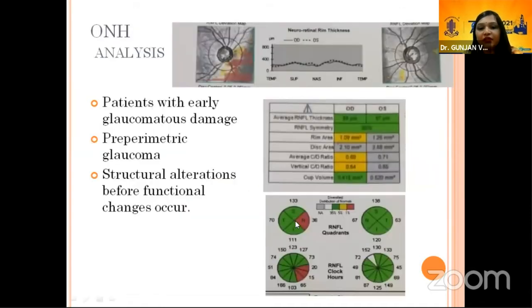RNFL thickness is also demonstrated on quadrant defects as well as clock-hour defects. So here we can also evaluate the parameters accordingly. And in optic nerve head analysis, we can have various parameters like rim area, disc area, average cup disc ratio, vertical cup disc ratio, and cup volume. All this cannot be quantified during clinical evaluation. When we check for progression, all these parameters help us with the progression also, and we can detect early glaucoma from this. And here the same: green is normal, yellow is borderline, and red is defective.